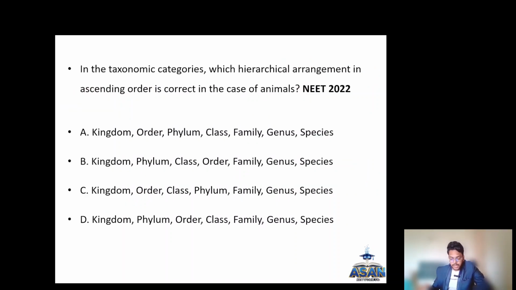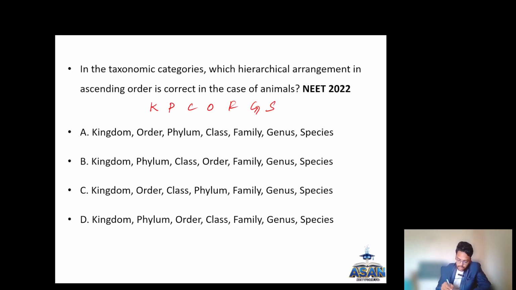In taxonomic categories, which hierarchical arrangement in ascending order is correct in case of animals? So in case of animals, what is the correct taxonomical order? Animals or plants? He is asking the order of hierarchy. Okay. King Philips came over for good soup.